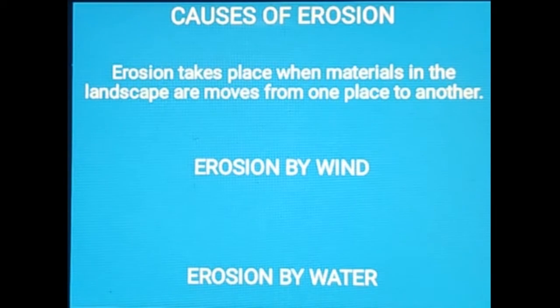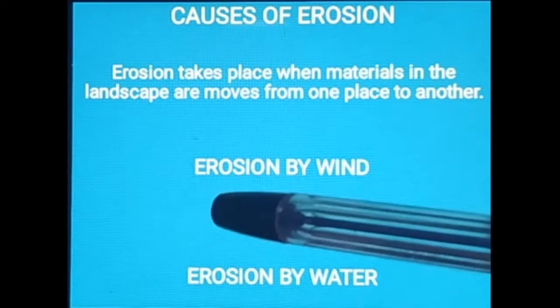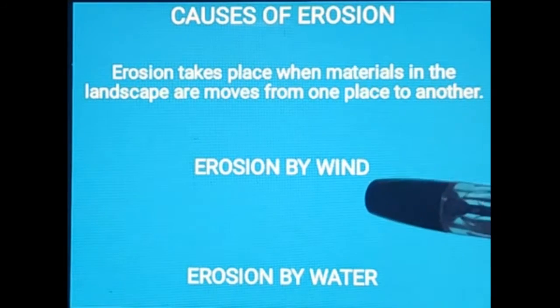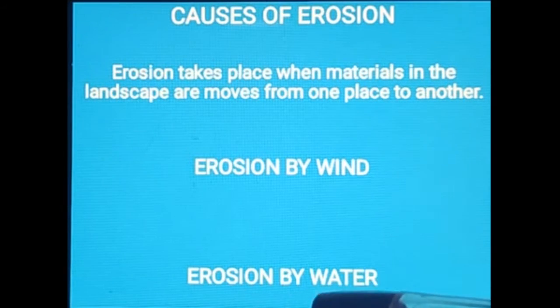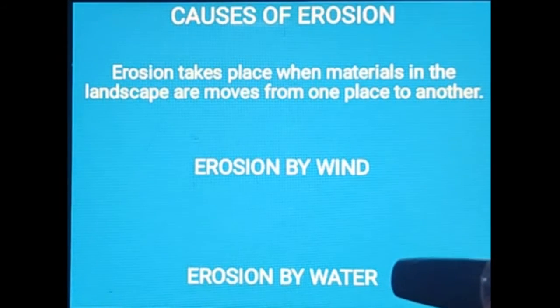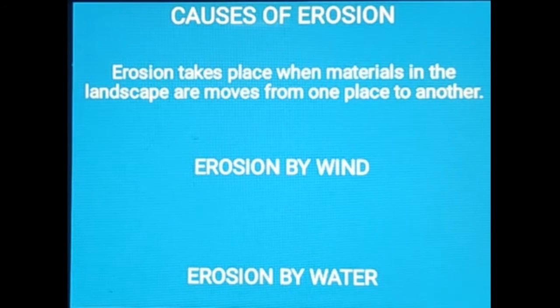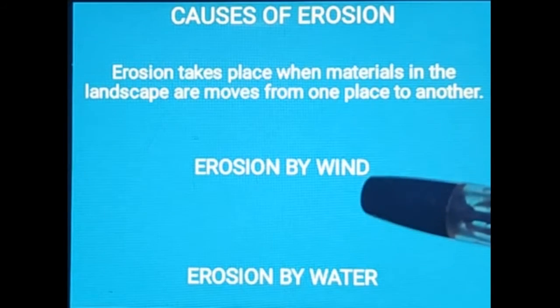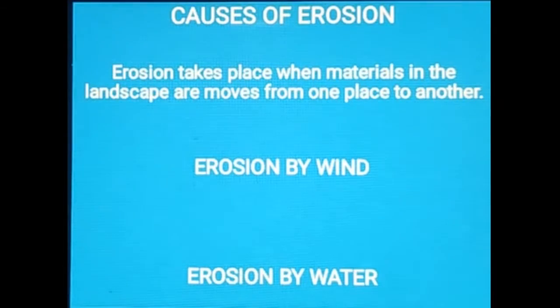So till now you all came to know that erosion is the process where the materials or the soil is carried away from one place to another. There are two causes of erosion: erosion by wind and erosion by water.